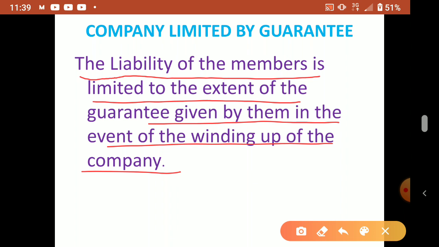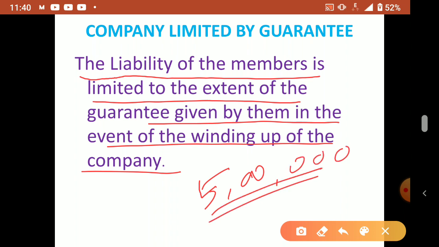you remember, when we close down our business, we have to pay all our debts from the money we collect by selling the assets of the company, correct? So suppose here I am a member in a company and I am giving a guarantee that my liability is 5 lakh. Okay, for 5 lakh guarantee, I have given 5 lakh rupees as my guaranteed amount. That means now the company is going to wind up or liquidation, and I guaranteed how much? 5 lakh. Okay, so this 5 lakh only I will give, whatever may be the loss or the liabilities of a company at the time of liquidation or winding up.